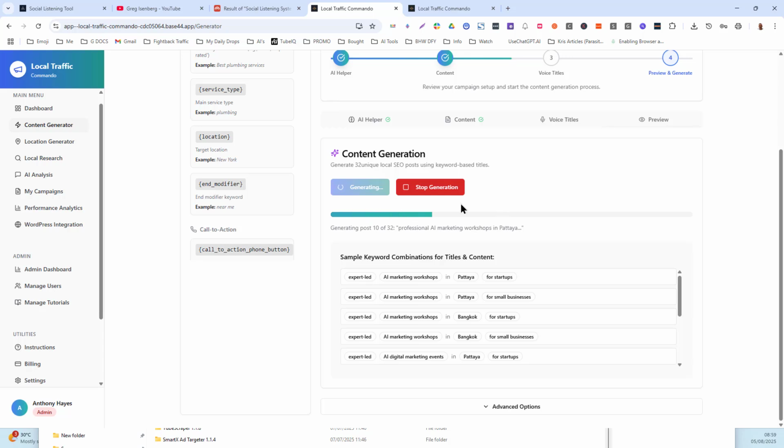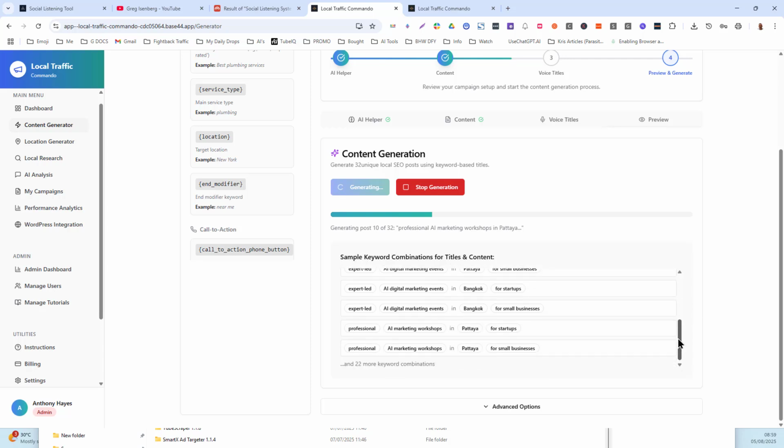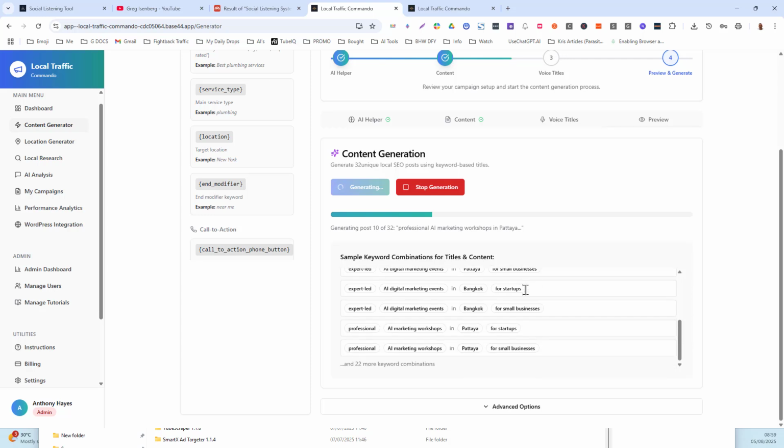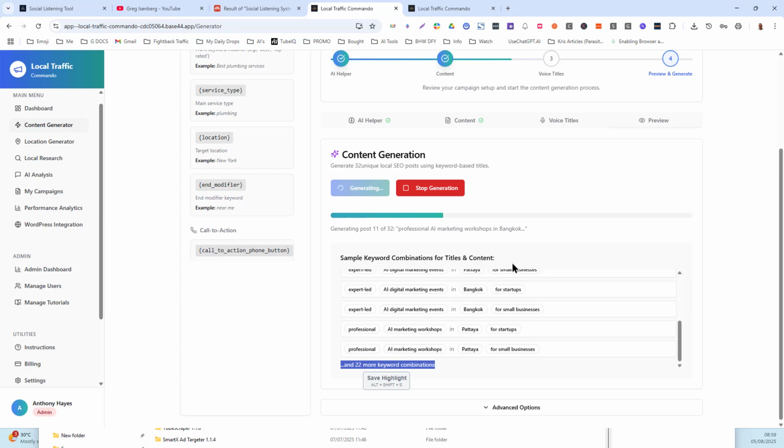I think one place that people might get a little bit confused as well is when they look at this keyword combination for titles and content. You might be scrolling down and see not all of them are here. But if you look at the bottom, it says and 22 more keyword combinations. At the top,